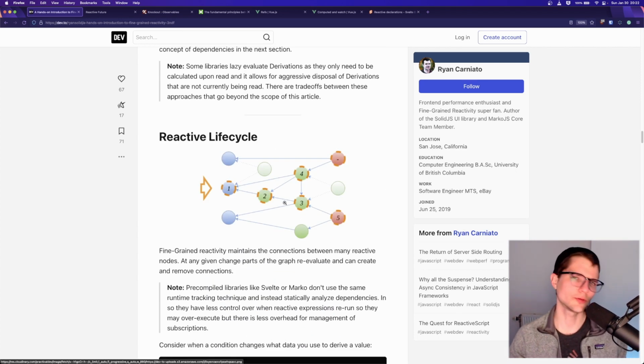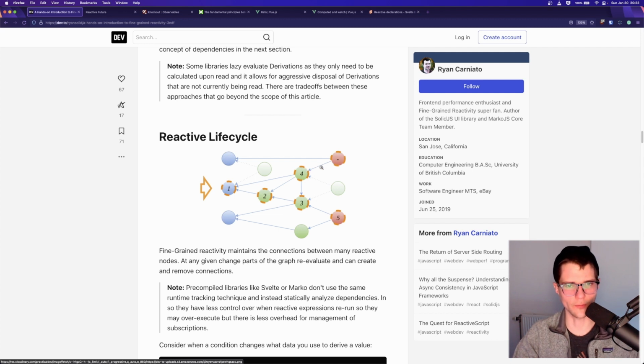And I just want to look at this picture real quick. It's not quite clear which color means what, but for our purposes, we'll call blue signals, green derivations, and red effects. And essentially, it creates this graph, right? So what I mean by that is these blue values are signals, they have values, right? And they may be subscribed to by one or more green and red things. So in this case, this blue value is subscribed to by both this red effect and